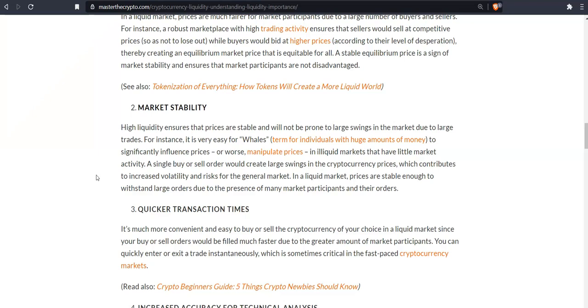In illiquid markets that have little market activity, a single buy or sell order would create large swings in the cryptocurrency prices, which contributes to increased volatility and risks for the general market. In a liquid market, prices are stable enough to withstand large orders due to the presence of many market participants and their orders.